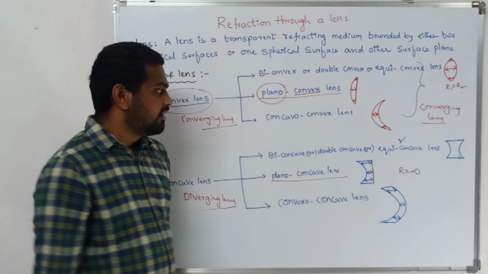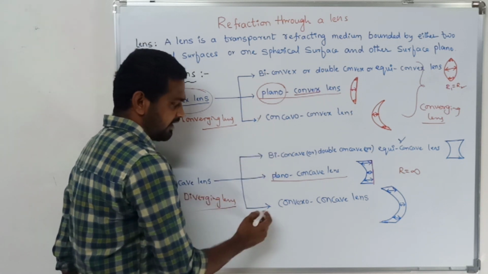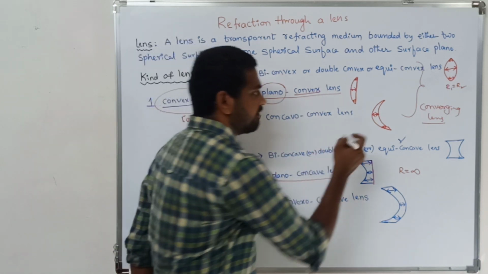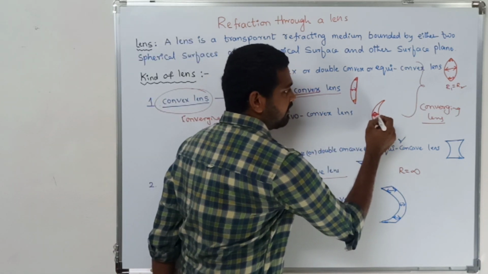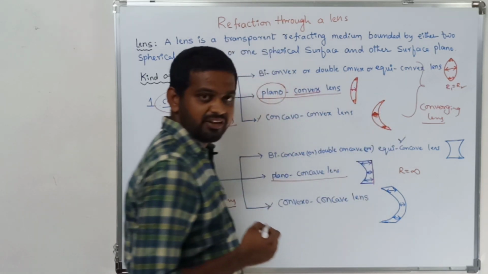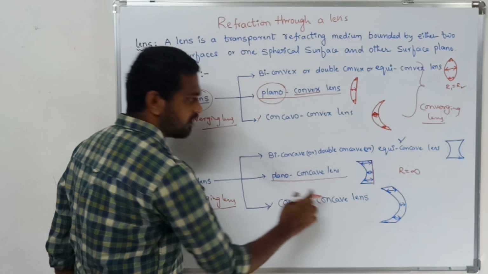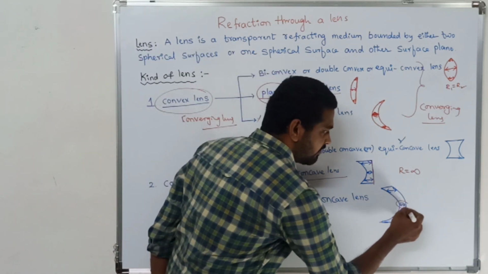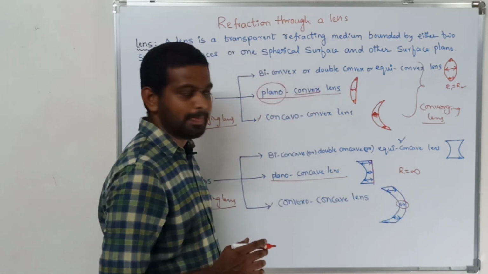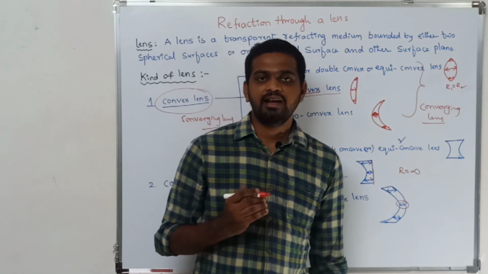Is it clear? It should consist of the radius of infinity. And coming to the concavo-convex lens and convexo-concave lens, a concavo-convex lens should consist of a thicker portion at its middle and a thin portion at its periphery, and it acts like a converging lens. Coming to the convexo-concave lens, it should consist of a thin portion at its center and a thick portion at its periphery, and it should diverge the beam of light when the light is passed through it.